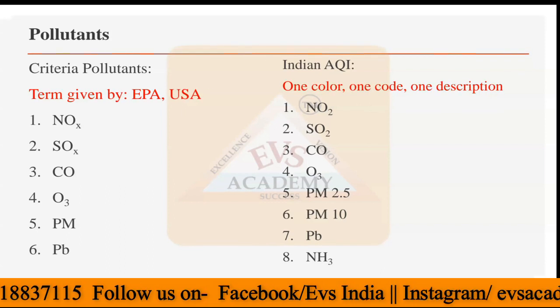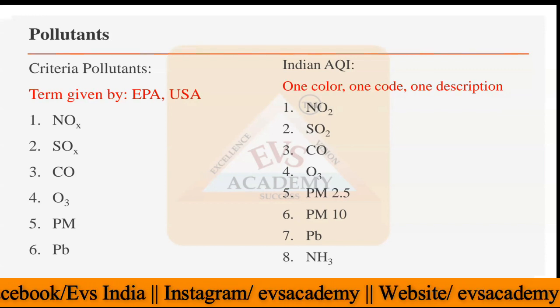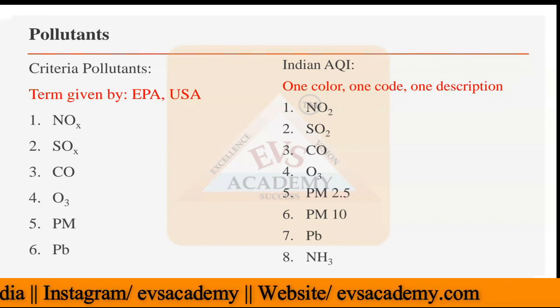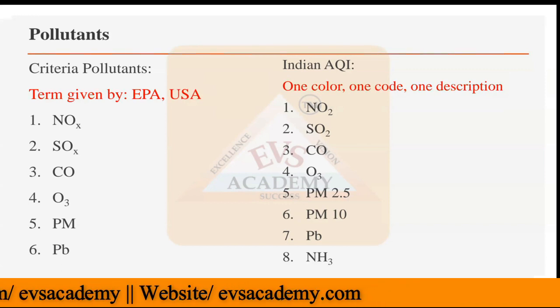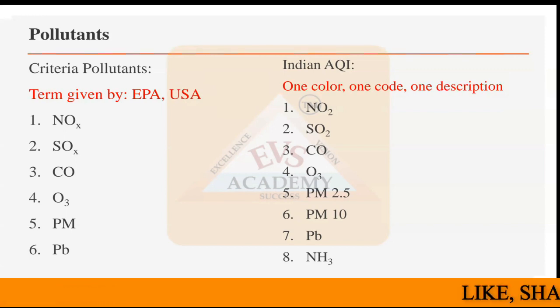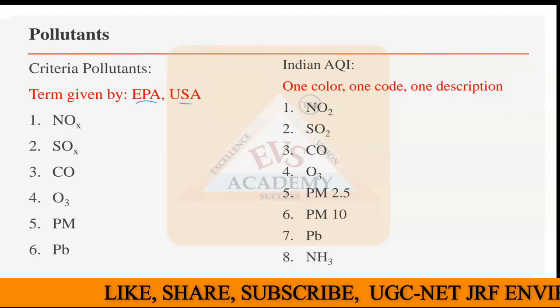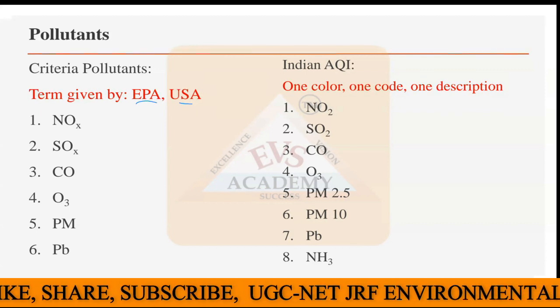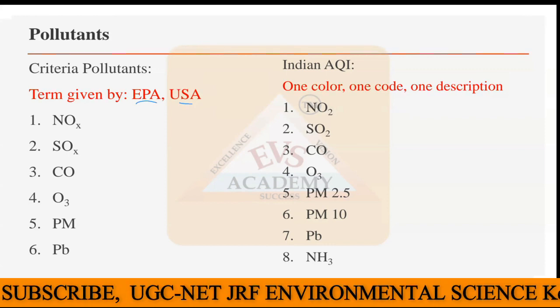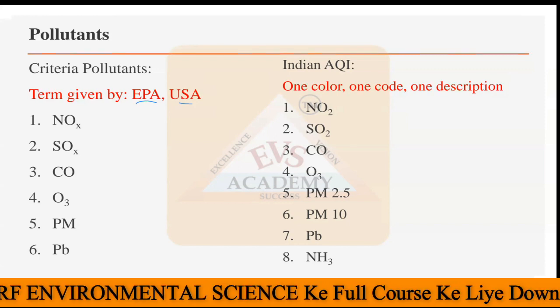Now there is a term used by the USA, the United States of America, and all over the world as well. That is the criteria pollutants. Criteria pollutants are the types of pollutants which come under this category. This term is mainly given by the Environmental Protection Agency of the USA. They have termed the six main critical types of pollutants which cause a very high amount of pollution in the atmosphere worldwide. Those are the criteria pollutants.